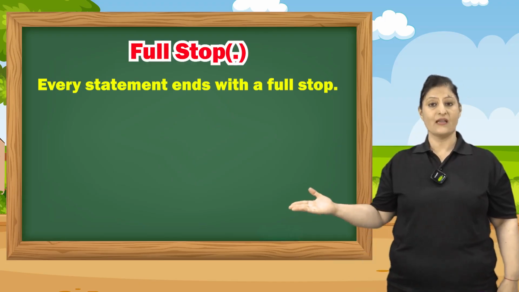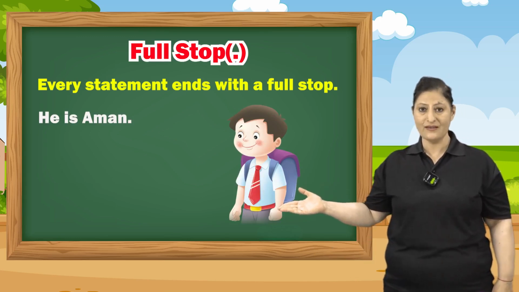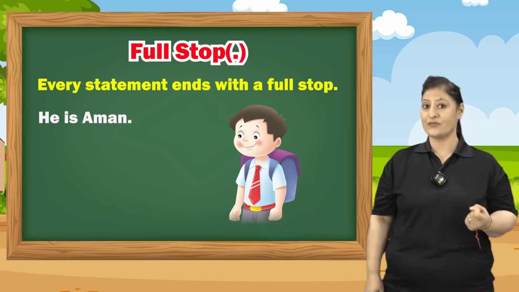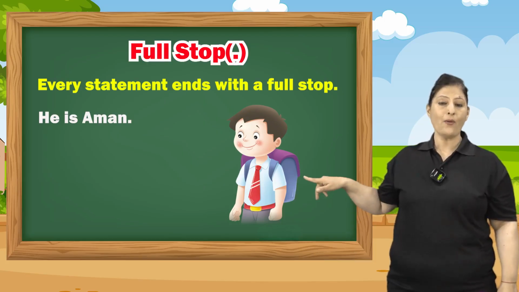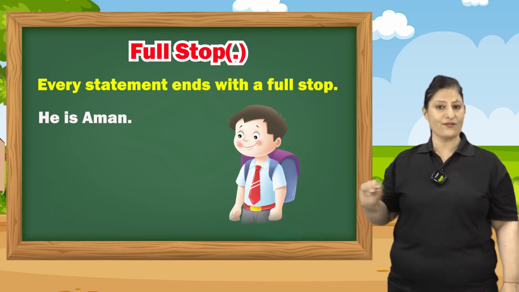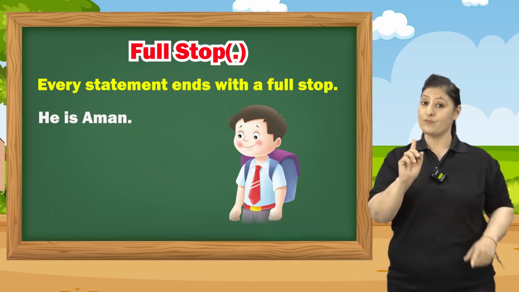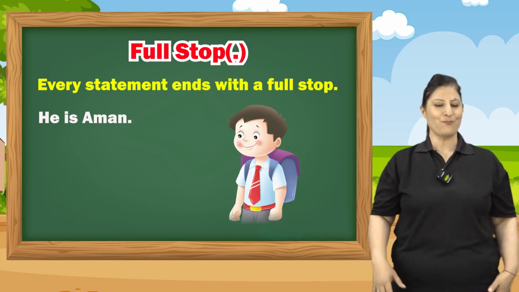As you can see, he is Aman. Here A is capital because the proper noun always begins with a capital letter. He is Aman. Now at the end you can see there is a dot. This is called a full stop. So remember this punctuation mark. Very easy and simple to put.